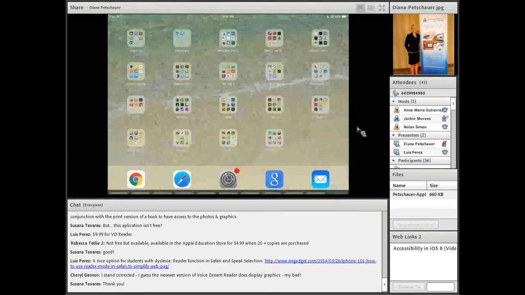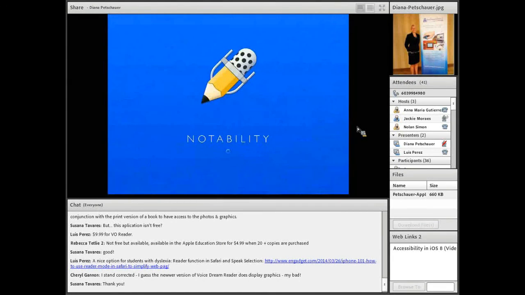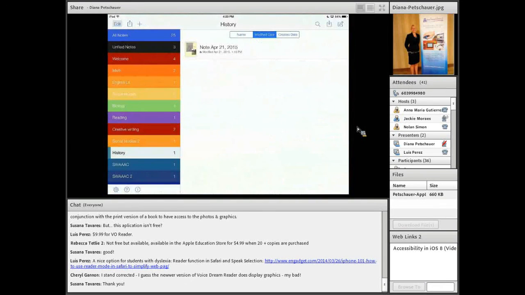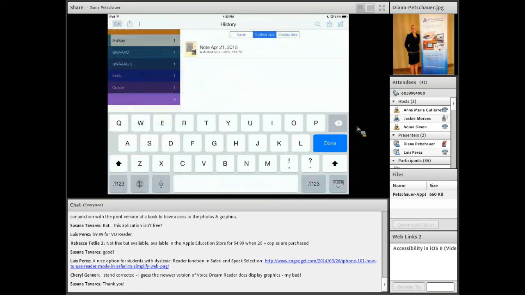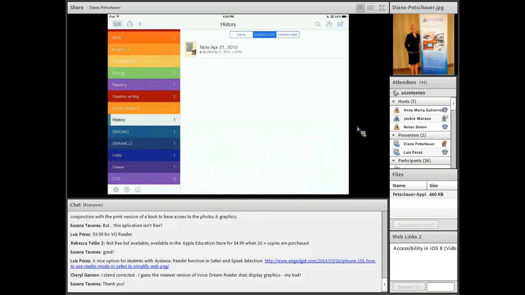Notability looks like a little half pencil, half microphone. This is a wonderful app to support students taking notes independently. So on the left-hand side, you see my folders. You can create folders for each class by tapping on the plus sign and create subjects. So now I can create a new subject.